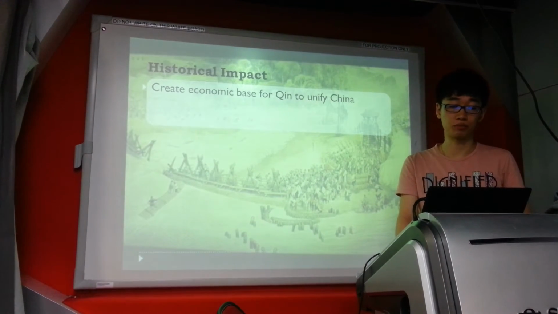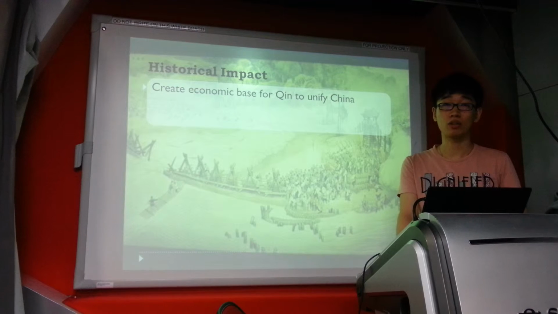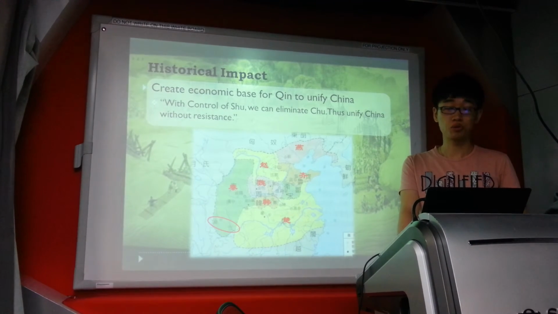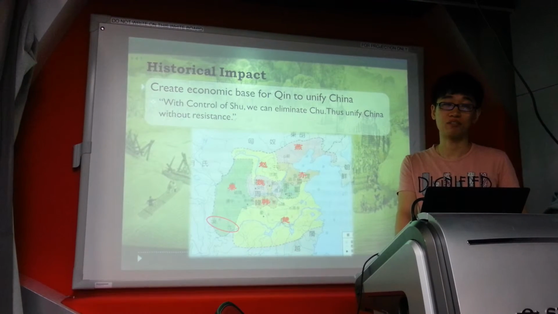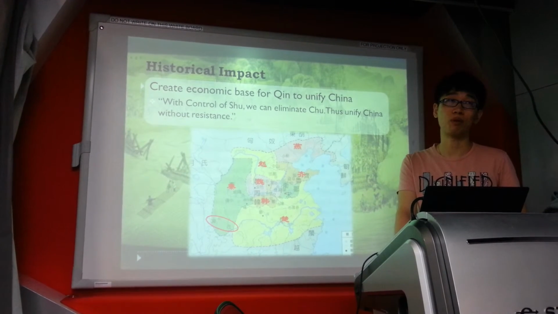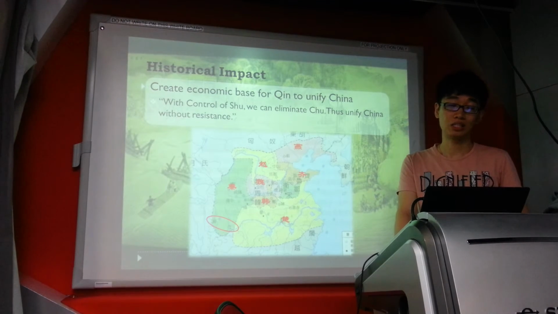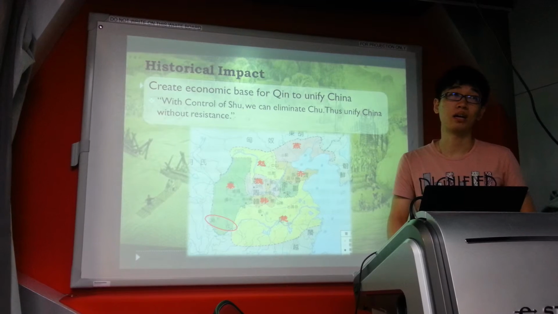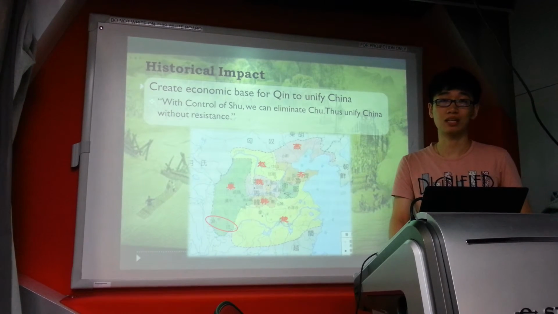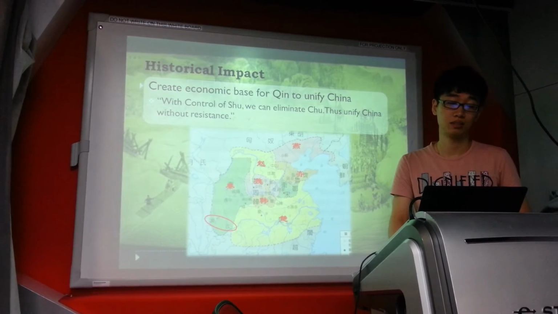The historical impact of Dujiangyang. It created the economic base for Qing to unify China. With control of Shu, we can eliminate Chu easily, and thus we can unify China without resistance, said the Prime Minister of Qing. Obviously, Dujiangyang improved the agricultural production of Qing and empowered them to unify China.